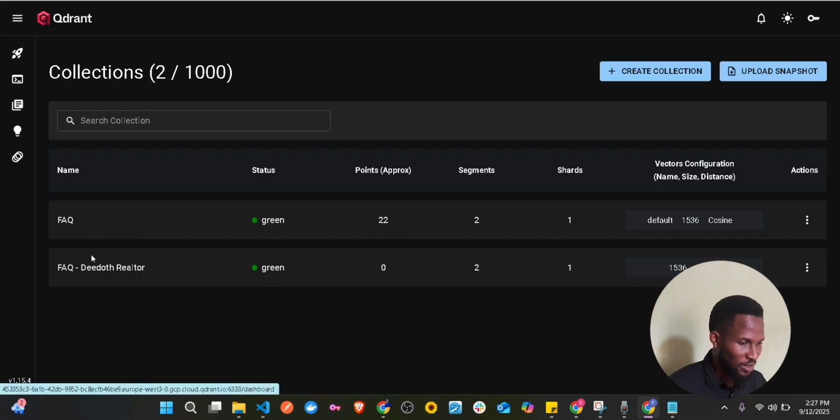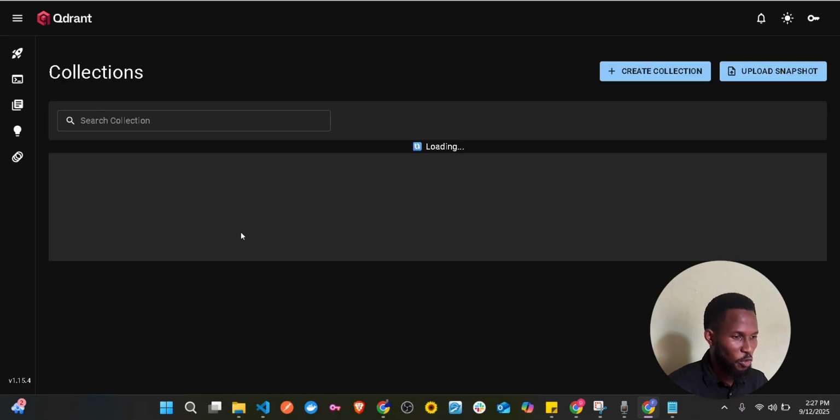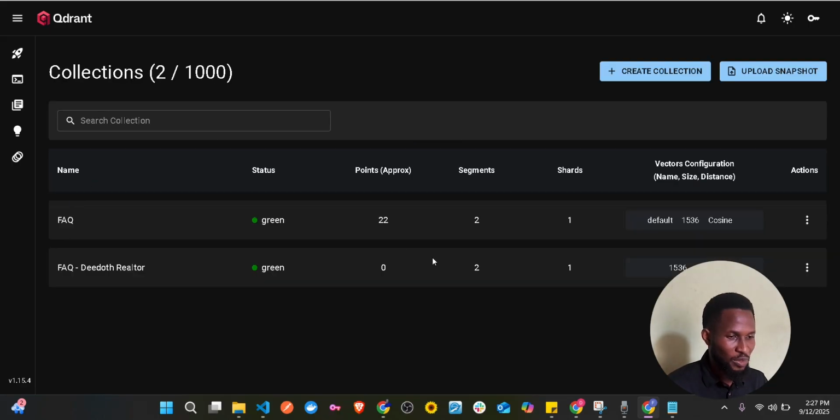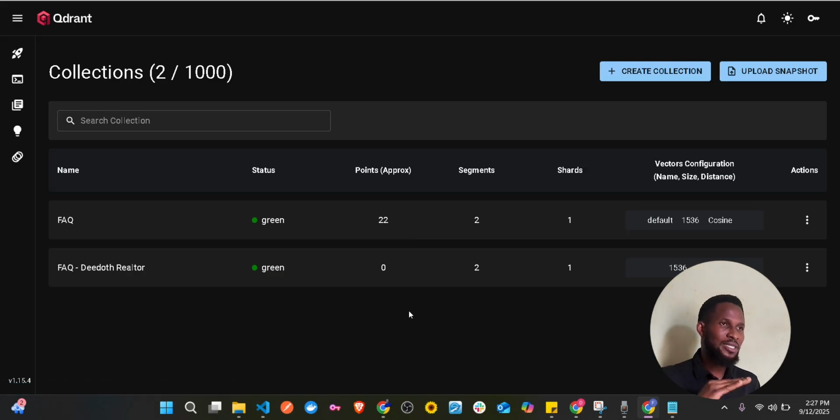This is 0 because we didn't use it. This doesn't have any information, doesn't have any data at all, no point. And if we open this now, it has already chunked it. See this point, we have 22. So it has already chunked our knowledge base document into 22 chunks. So that means each chunk has 1000 characters, and now we have 22.